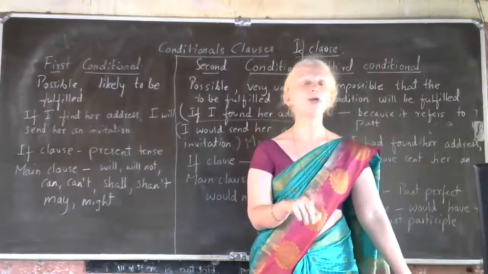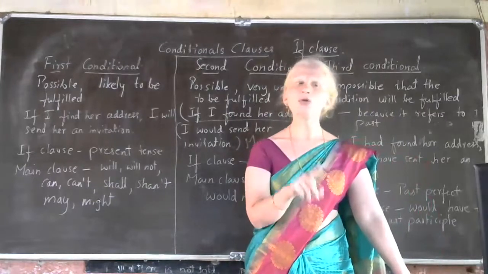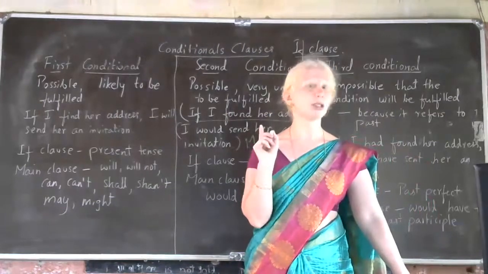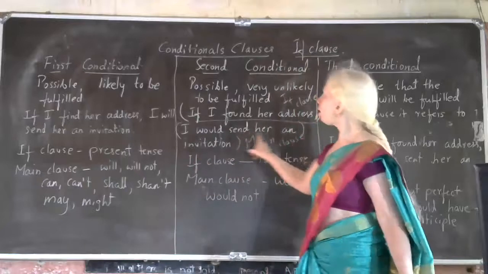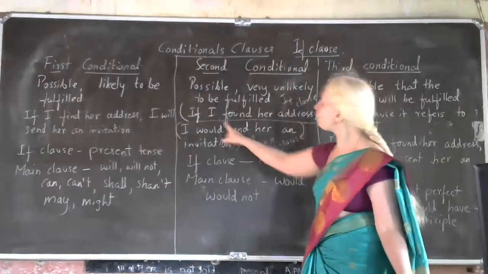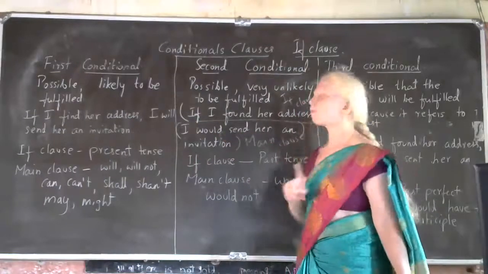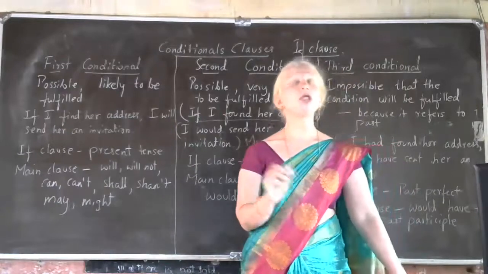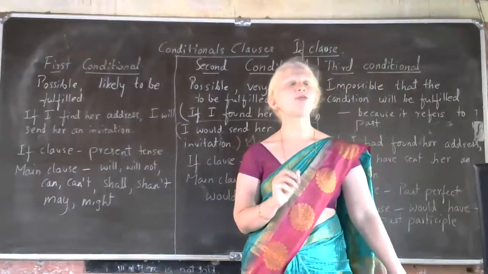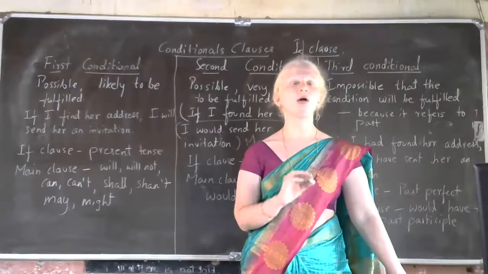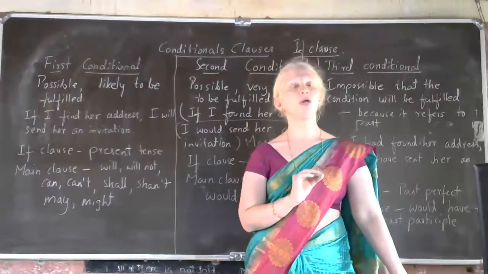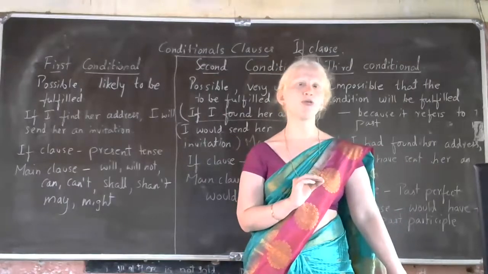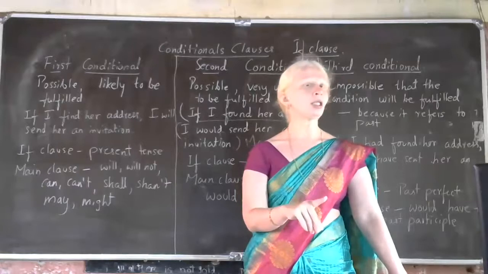But what have I done here? I have used the main clause first, right? I would send her an invitation if I found her address. In this case, there is no need to give a comma after the main clause before your if clause begins. Understood the difference? Let me repeat again, children.